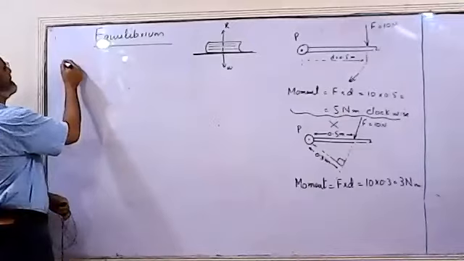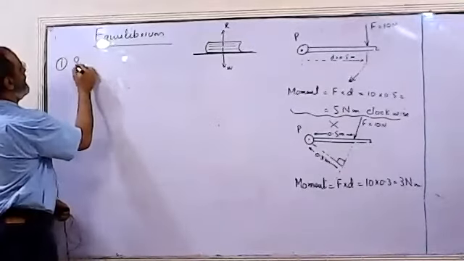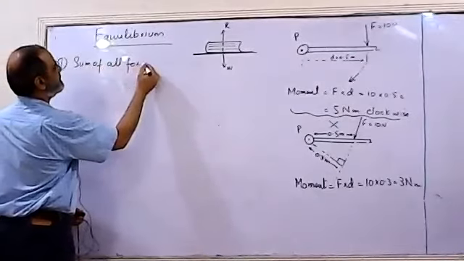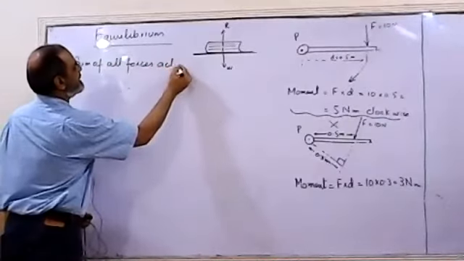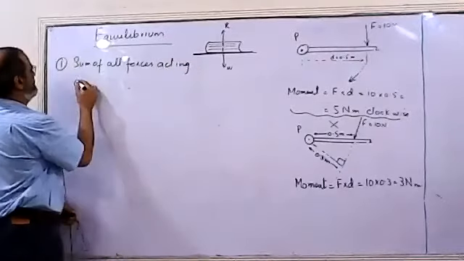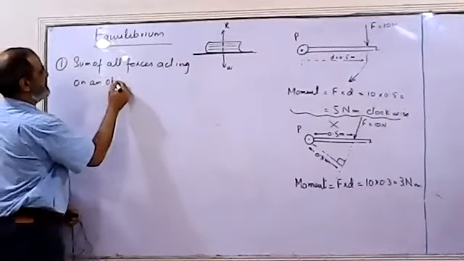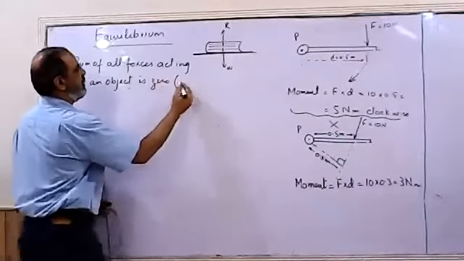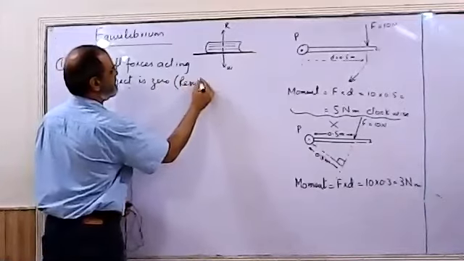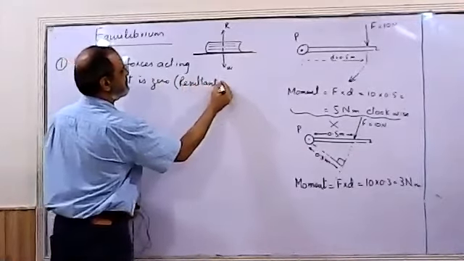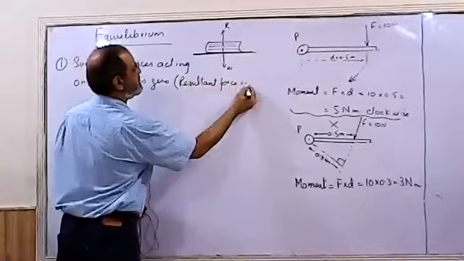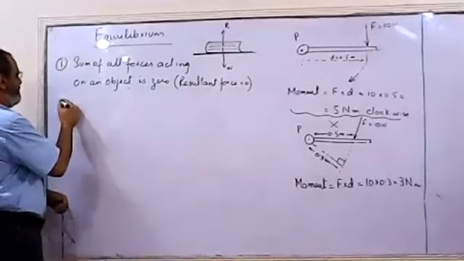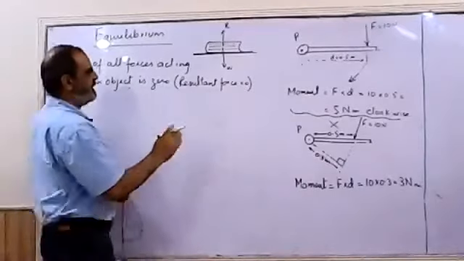So when the object is in equilibrium, when the sum of all forces acting on an object is zero, or you can say resultant force is zero, an object is in equilibrium. The second condition for the object to be in equilibrium is if